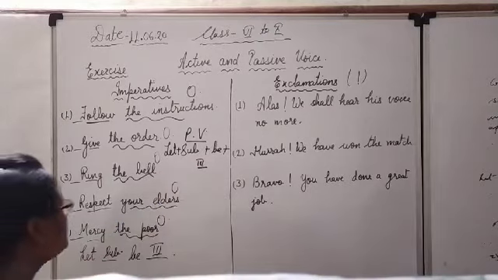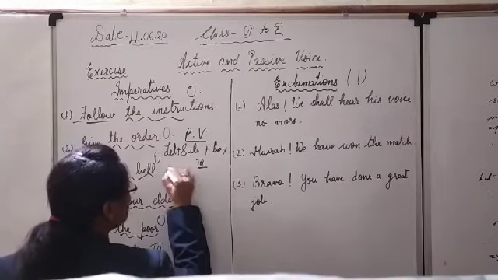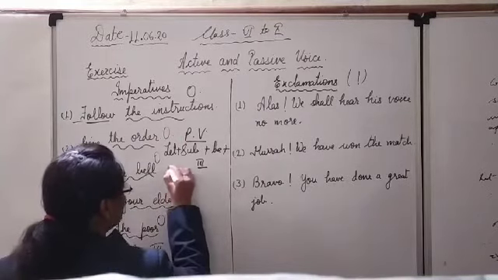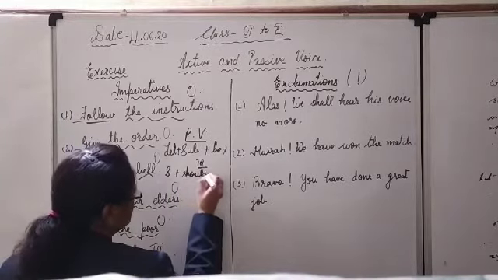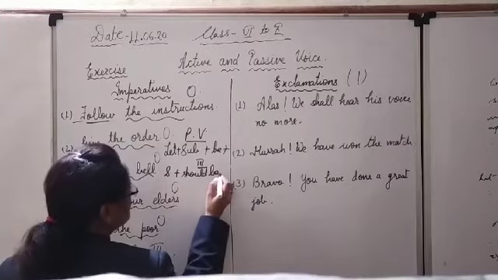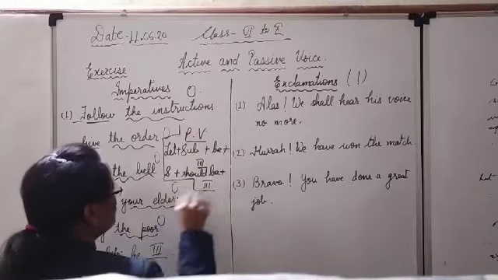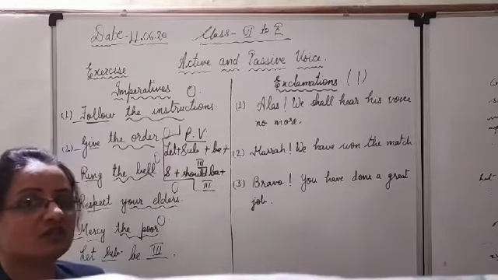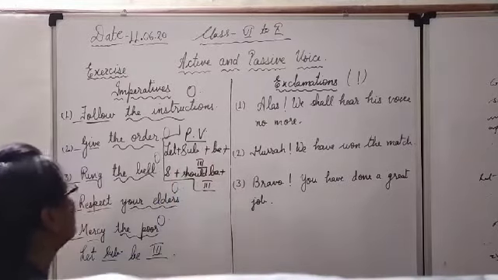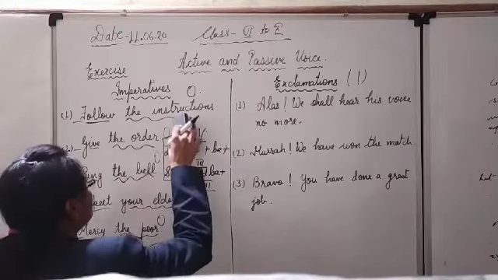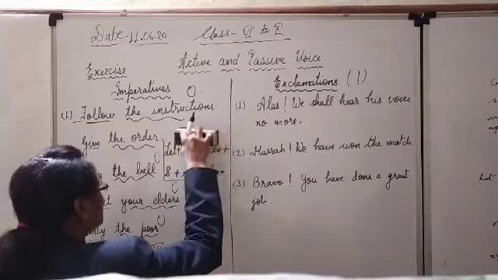Okay. The second pattern to solve this imperative is, we can start with the object. The object will become the subject here. Subject plus should be, then third form of the verb. These are the two patterns of how to change an imperative sentence from active into passive. Let plus subject plus be plus third form. I will tell you in the first. By changing the first sentence in both the patterns you will clearly understand it.